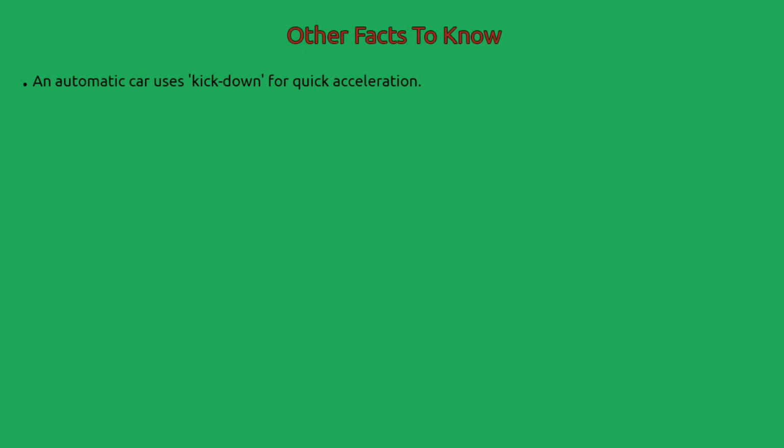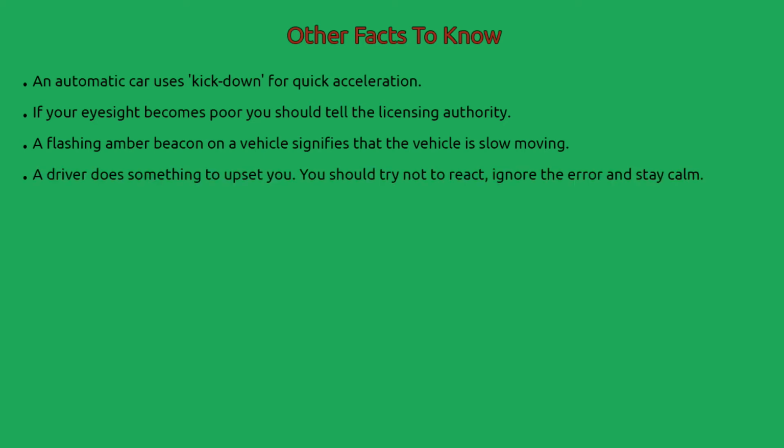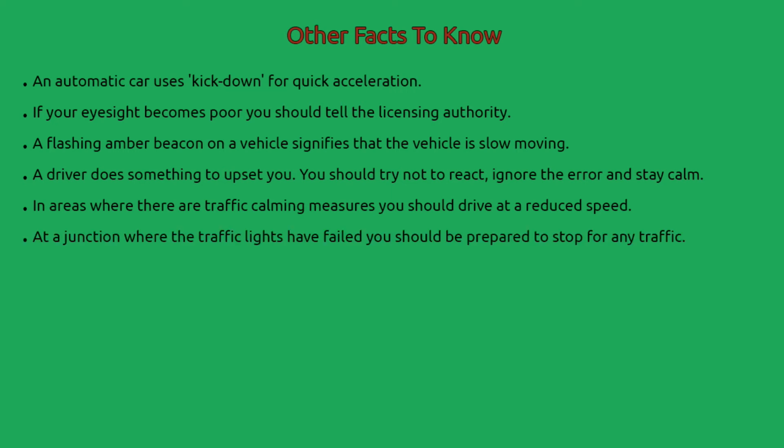Other facts to know. An automatic car uses kick-down for quick acceleration. If your eyesight becomes poor, you should tell the licensing authority. A flashing amber beacon on a vehicle signifies that the vehicle is slow-moving. If a driver does something to upset you, you should try not to react. Ignore the error and stay calm. In areas where there are traffic calming measures, you should drive at a reduced speed. At a junction where the traffic lights have failed, you should be prepared to stop for any traffic.